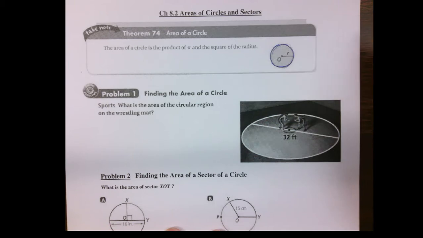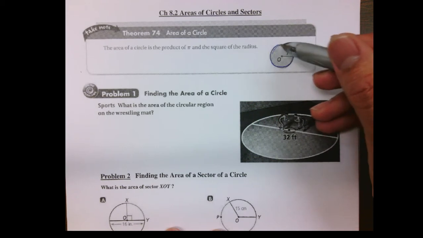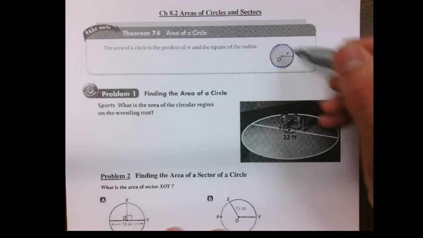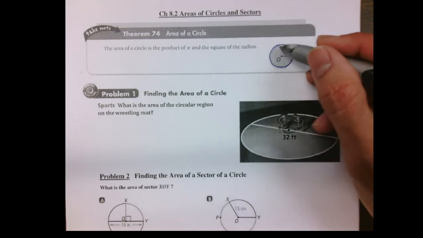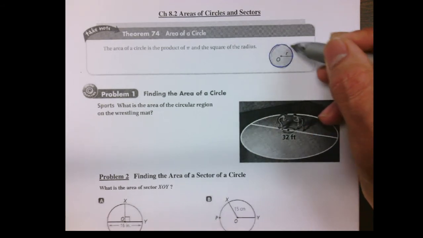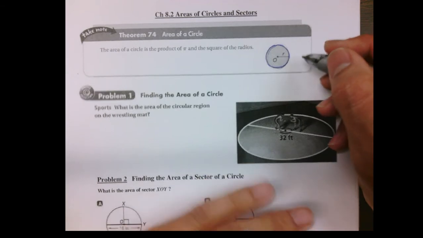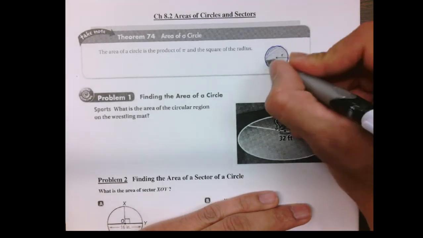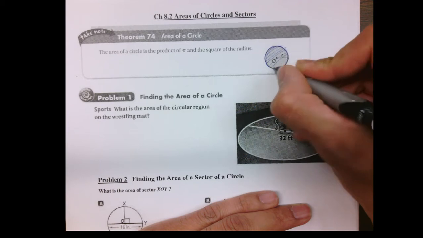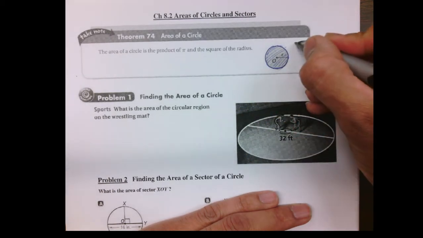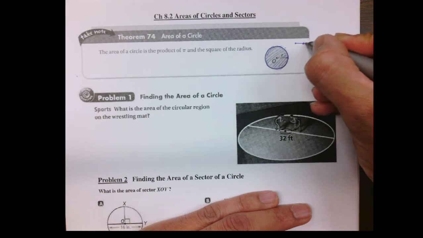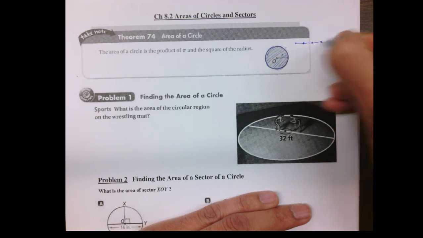Even the word circumference, like circumvent, circumnavigate, circumscribe, those all have the same prefix where the circum part means to go around. So circumference just talks about how far you're going around the circle, but area, we're talking about in the circle itself. How much space is being taken up inside this circle? So circumference again is a length, a distance.